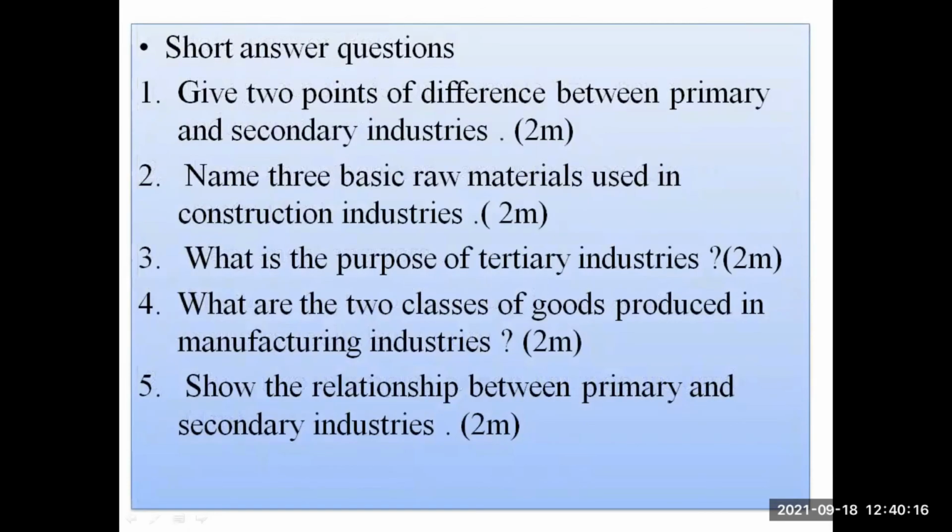Next, short answer questions. Give 2 points of difference between primary and secondary industries. That means you have to find out two differences between primary and secondary industries. Question number two, name 3 basic raw materials used in construction industries. Question number three, what is the purpose of tertiary industries? Question number four, what are the two classes of goods produced in manufacturing industries? Then question number five, show the relationship between primary and secondary industry.